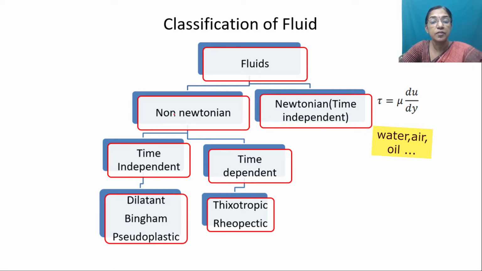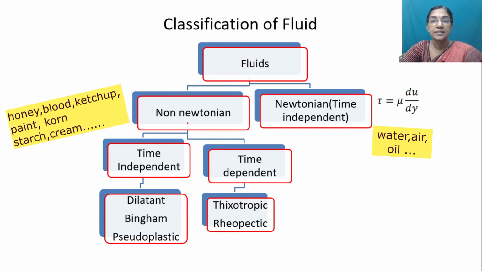And non-Newtonian fluids can be divided into time-independent fluids and time-dependent fluids. Examples of non-Newtonian fluids: from foodstuffs we can take examples like mayonnaise, ketchup, similarly cosmetics, paste. From the biofluids we can take blood, saliva, then honey. So for all non-Newtonian fluids, shear stress maintains a non-linear relationship with the velocity gradient.